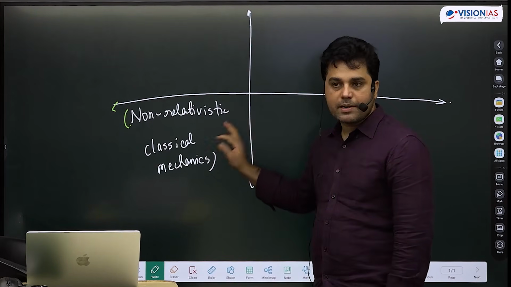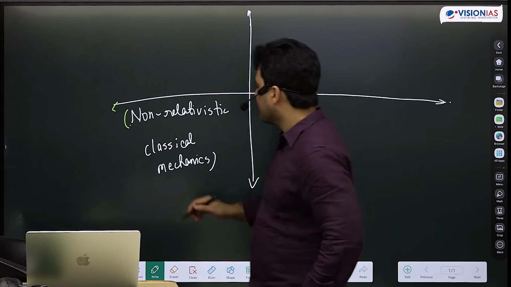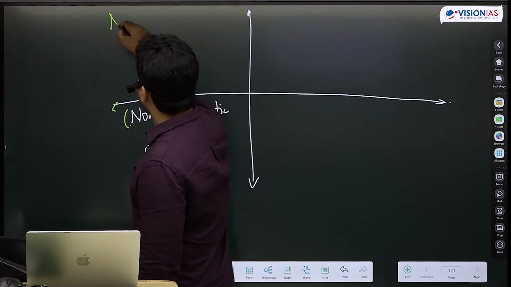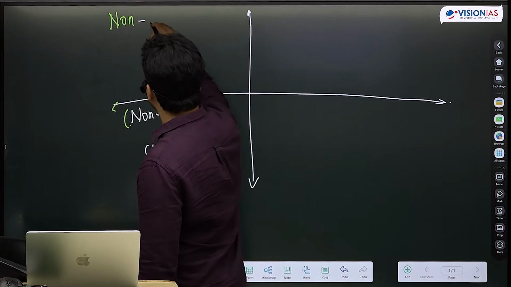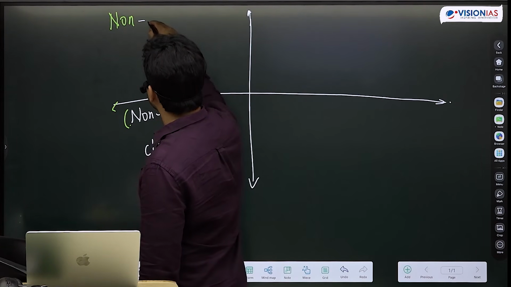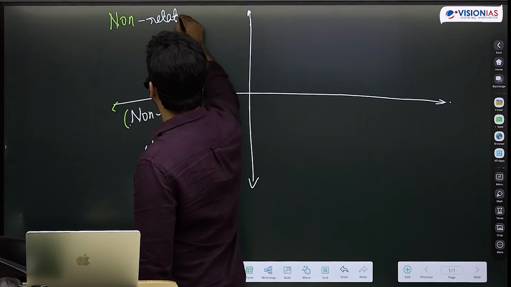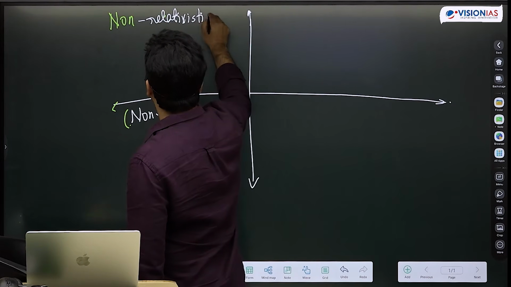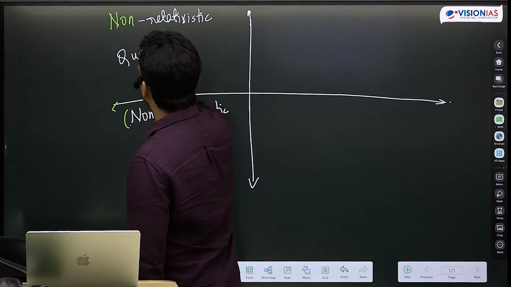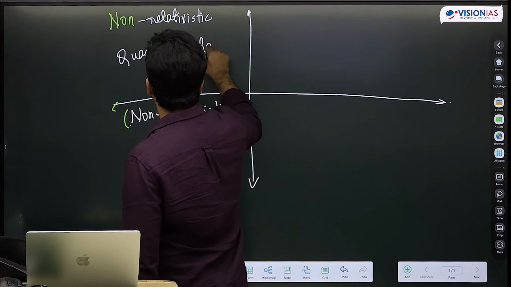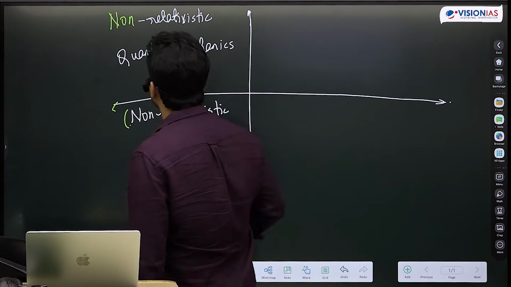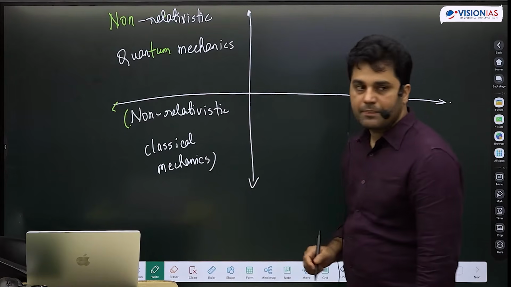So non-relativistic classical mechanics. Then as we go to smaller size atoms, molecules, subatomic level, but not at very high speed, you get non-relativistic quantum mechanics.